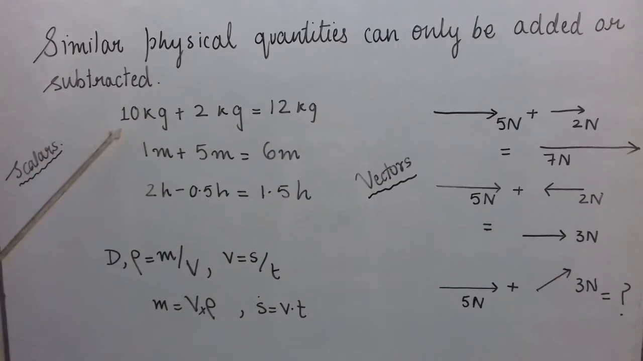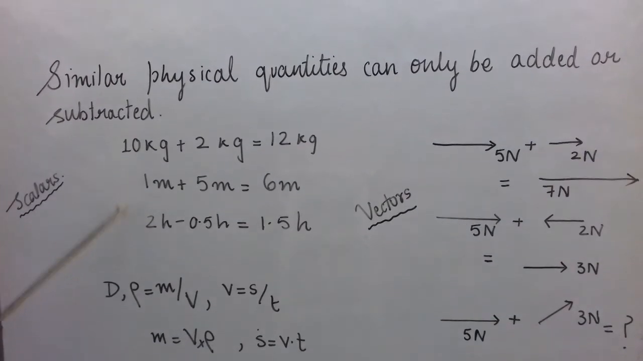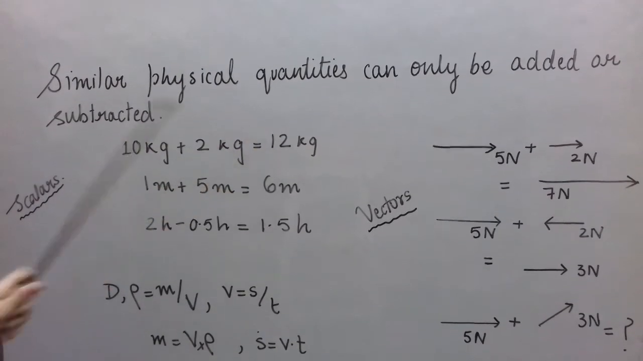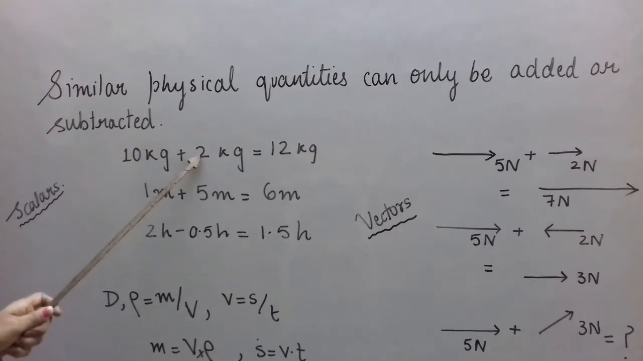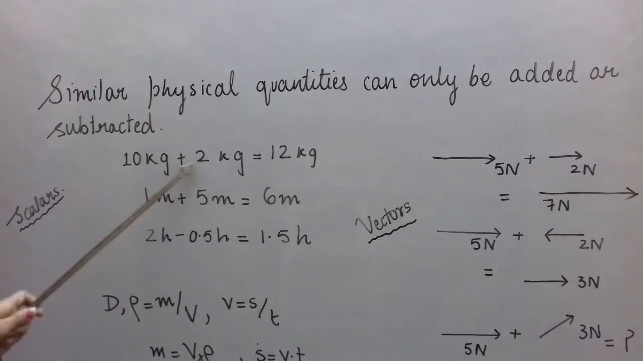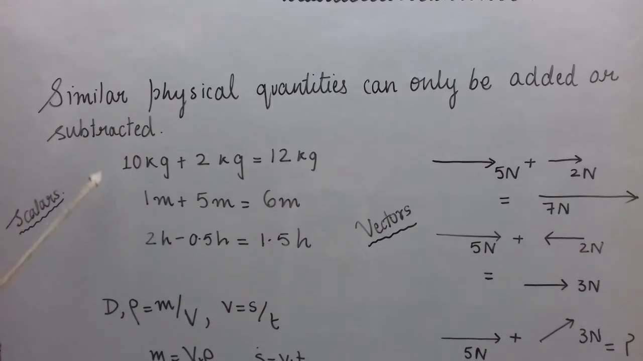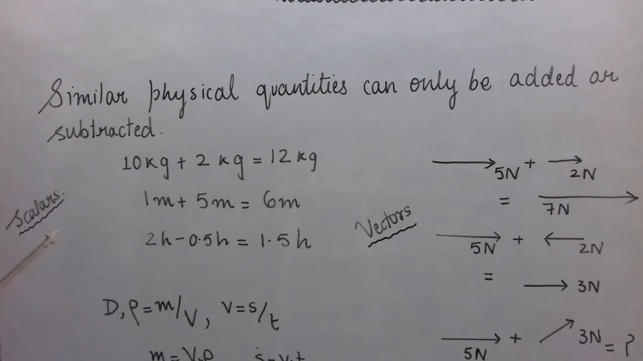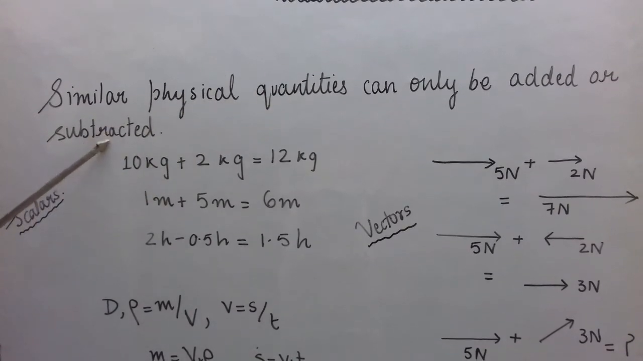So, for adding or subtracting scalars, we use a simple algebraic method. 10 plus 2 is 12. 10 minus 2 will be 8. Similarly, 1 plus 5 is 6. So for addition or subtraction, we use a simple algebraic method, but the only condition is that similar physical quantities can be added or subtracted.